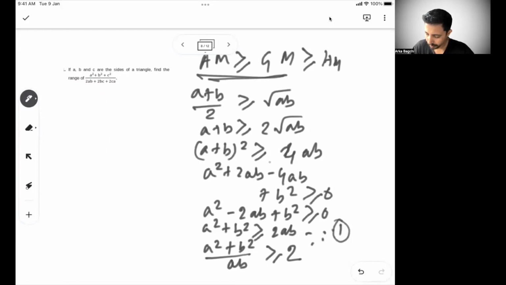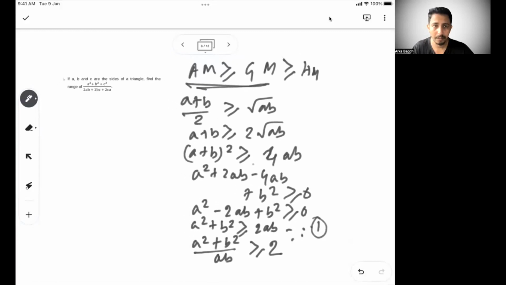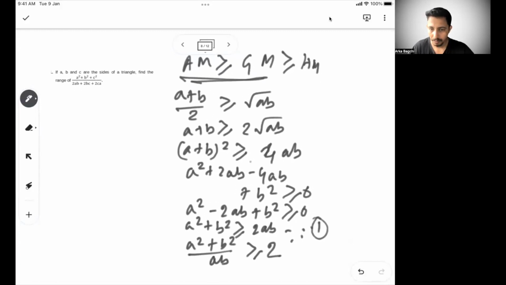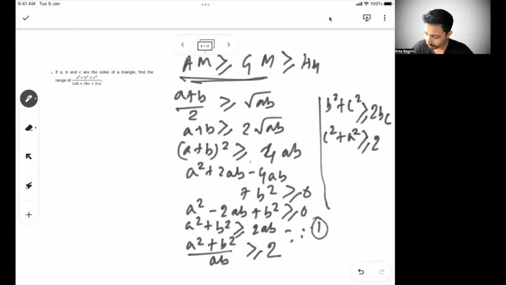In a similar way, I can write b square plus c square must be greater than or equal to 2bc, and c square plus a square must be greater than or equal to 2ca. So this we can write. Let's say this is equation 2 and this is equation 3.